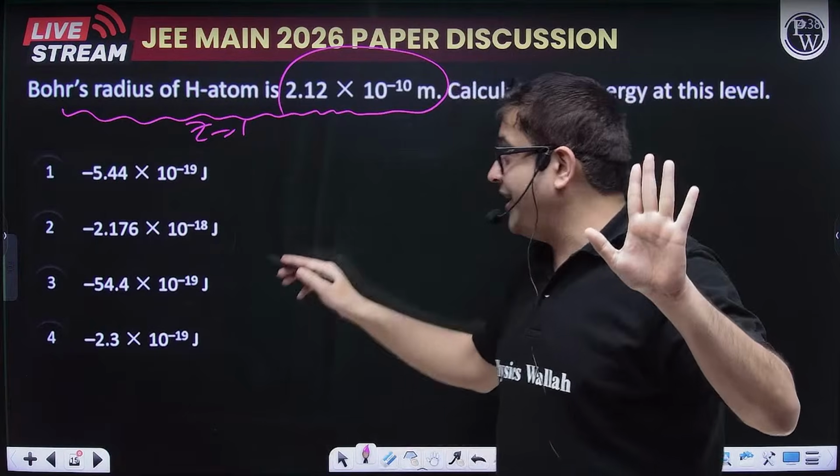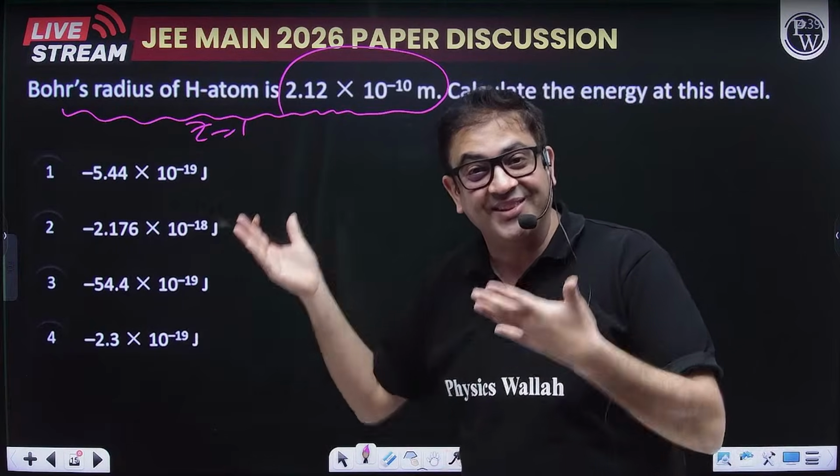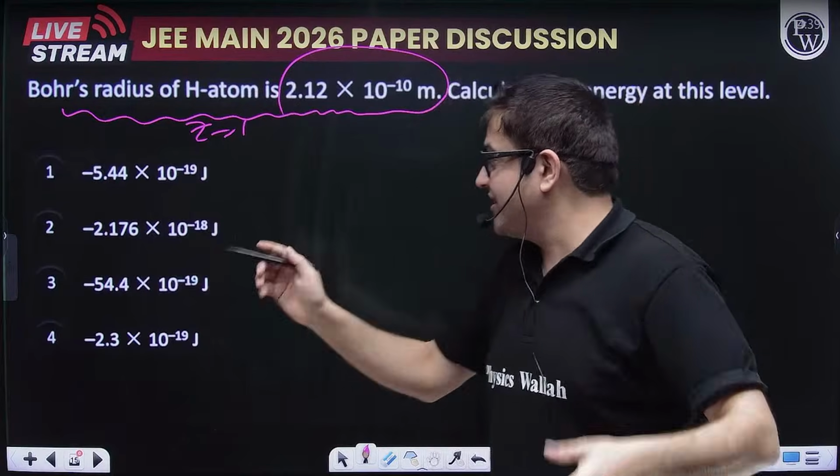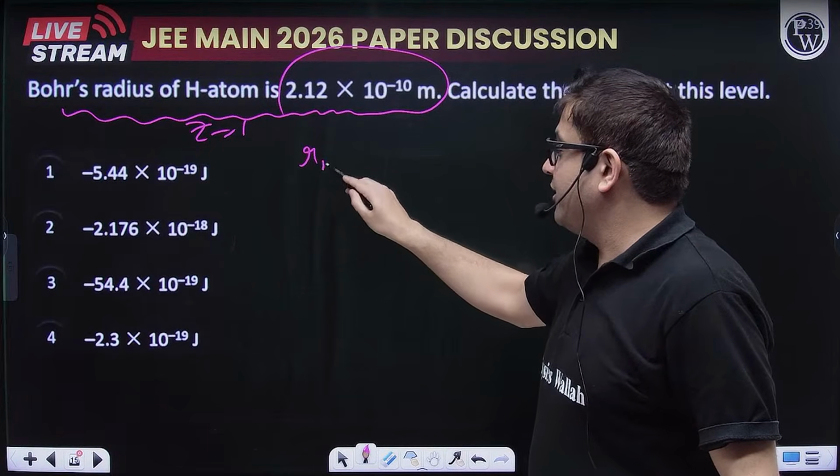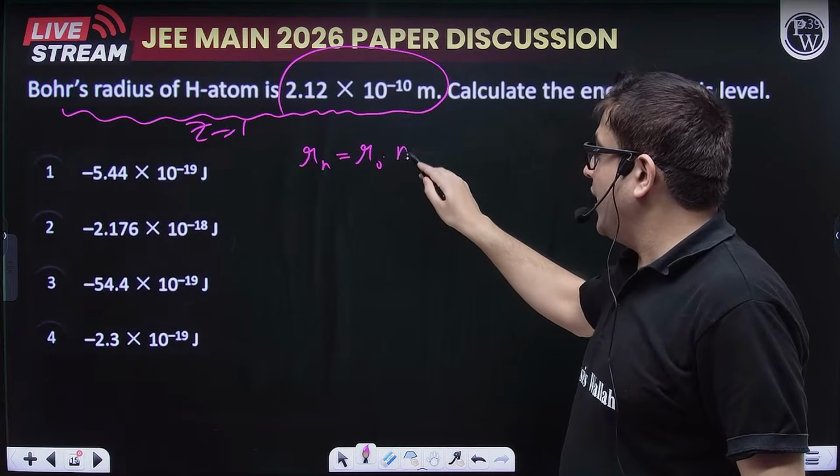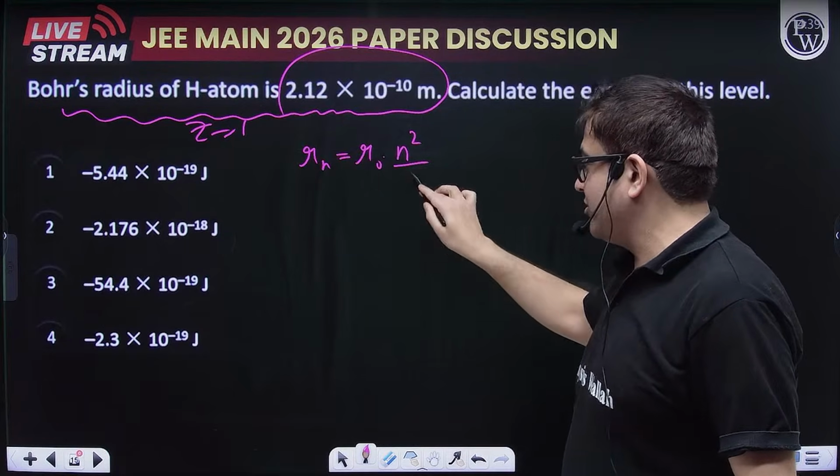What is the formula of Bohr radius? Sir, yesterday also this question came. So that's why I'm telling you, do the questions. The radius of nth orbit, the formula is R0 into n square upon atomic number Z. So I'm putting Z directly as 1.